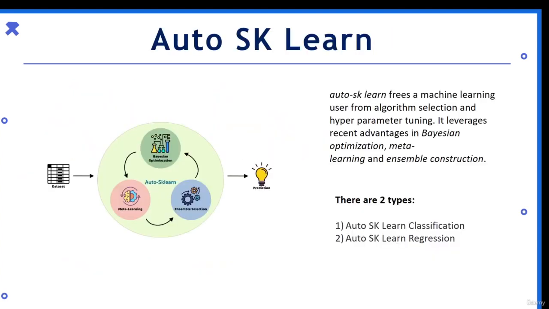That's all. So now we'll be using the auto sklearn library, that is a free machine learning library which provides the user with algorithm selection and hyperparameter tuning. All of these things are done automatically in auto sklearn. There are obviously two types, classification and regression, based on different problems. So this is basically the auto sklearn library.